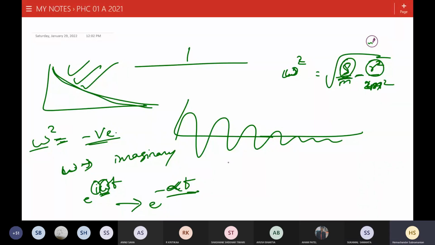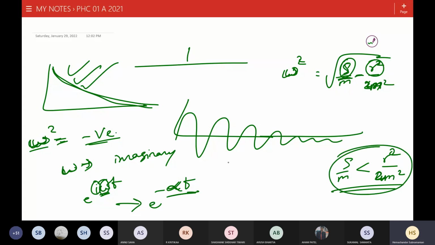So when omega square becomes negative, which means if s over m is smaller than r square over 4m square, then there will be no oscillations. Or rather, I would say at the resonance there will be no oscillations. Where the resonance happens, there will be no oscillations. The resonant frequency will not correspond to an oscillatory solution.